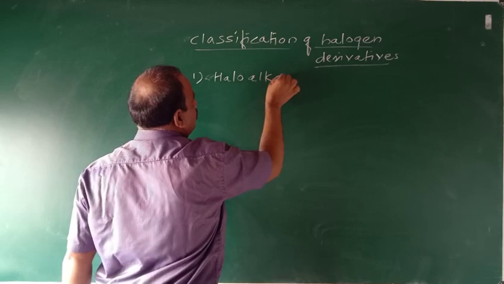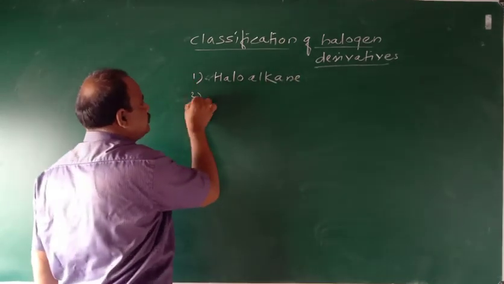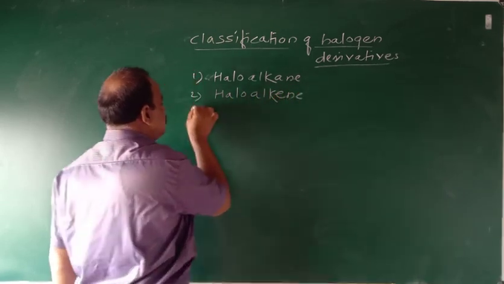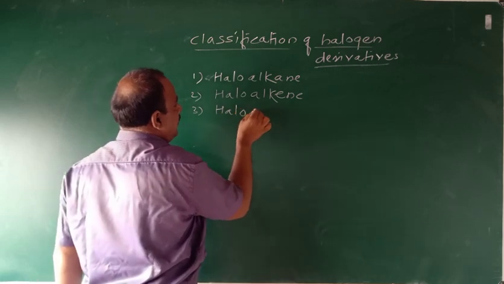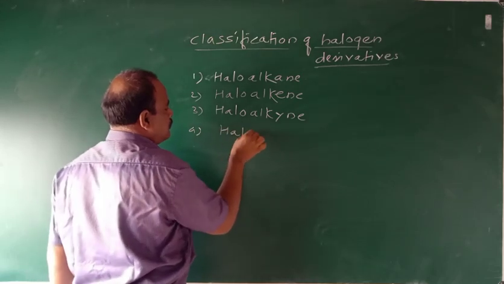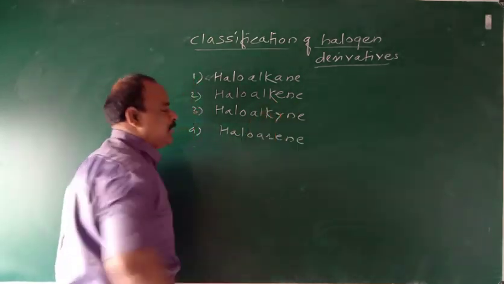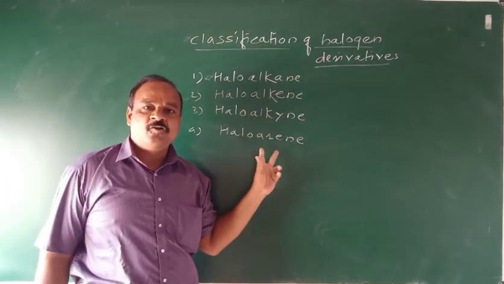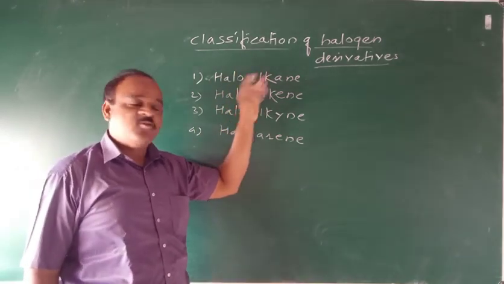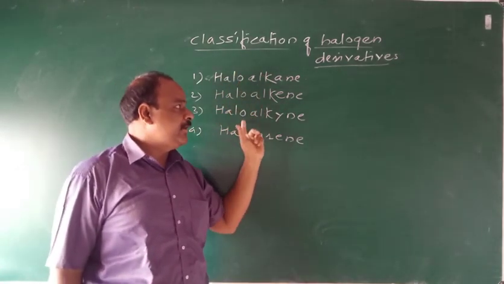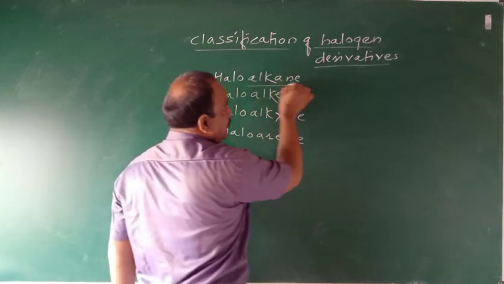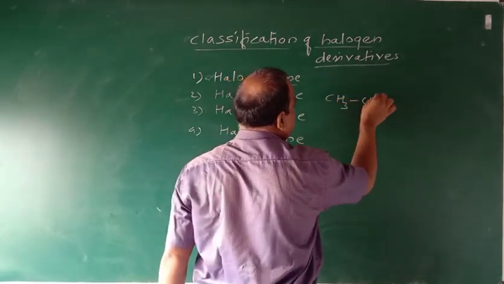haloalkane, haloalkene, haloalkyne, haloarene. Ready? On the basis of carbon skeleton of the hydrocarbon, they can be classified into four groups. That is haloalkane, haloalkene, haloalkyne, and haloarene. That means here haloalkane means alkane, that is CH3CH3.